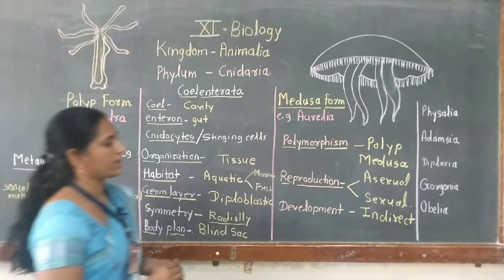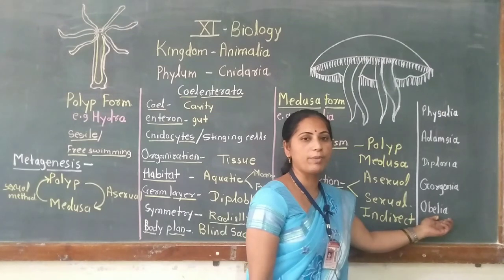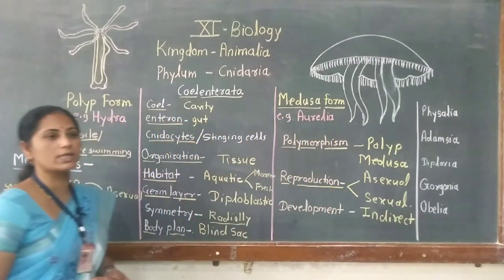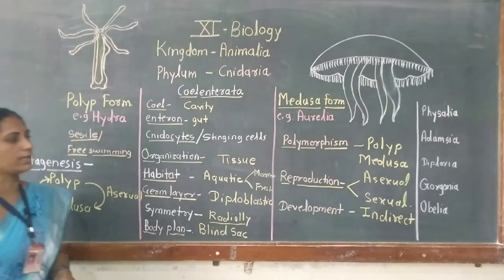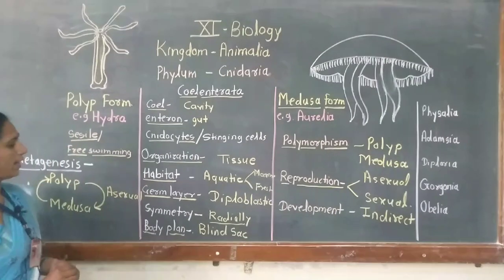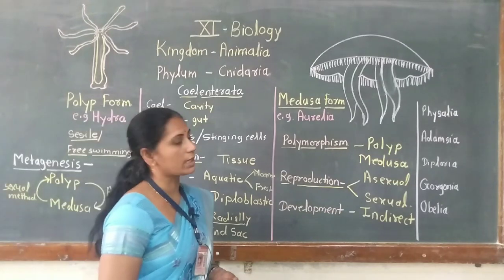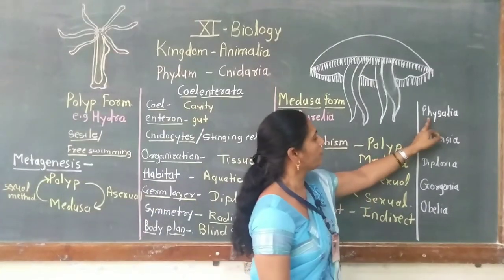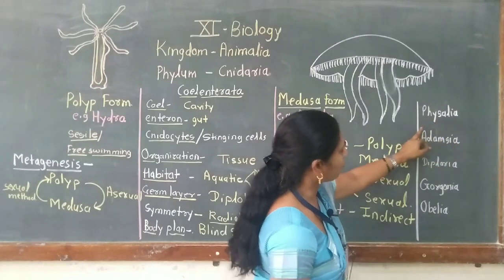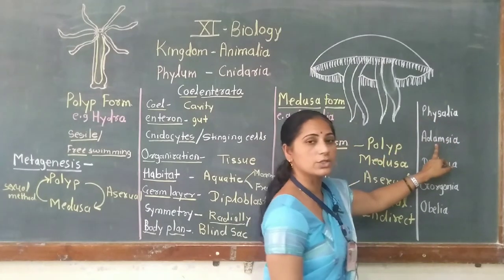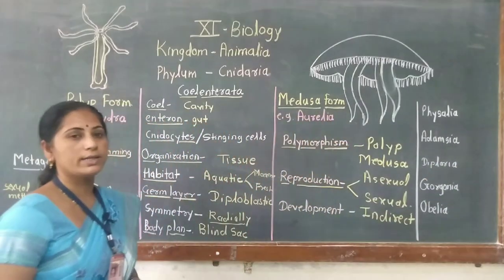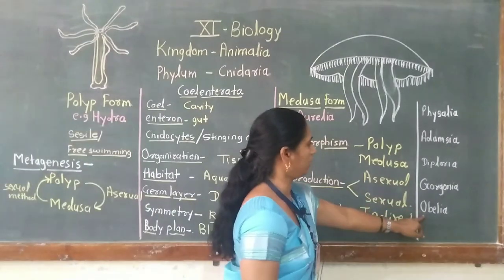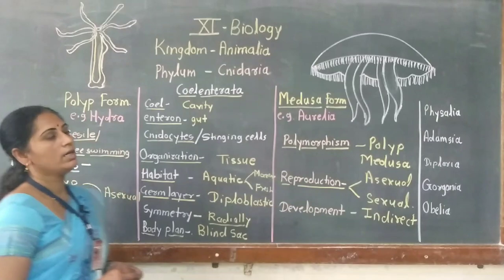Especially such type of metagenesis is found in the animal Obelia. They show the presence of alternation of generation. Here the polypoid stage is converted into the medusoid stage, and asexual and sexual reproduction occur alternately in the polyp and medusa. So there are various examples included in this phylum. See here, Physalia, also called Portuguese man of war. Adamsia, also called sea anemone. Diploria, the brain coral. Gorgonia, also called sea fan, and Obelia. These are the various examples given in your textbook.